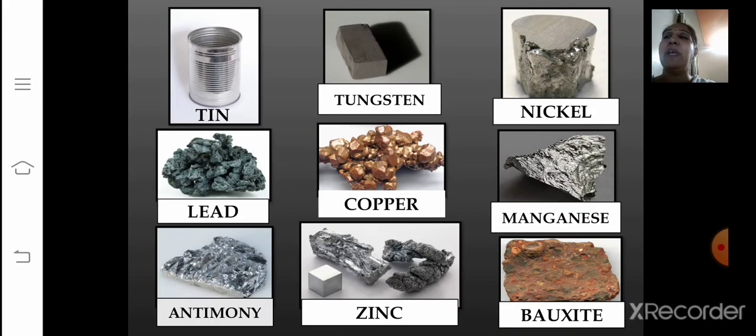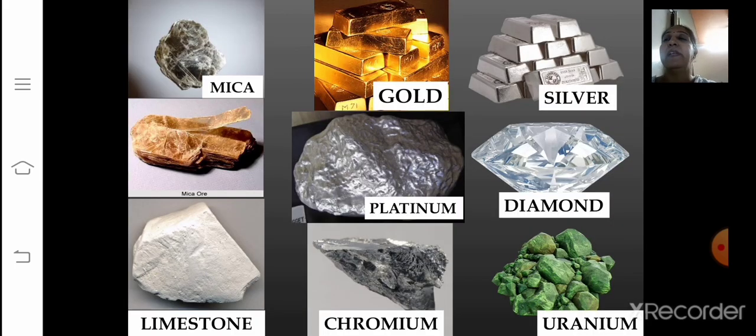Now here I have given you the images of minerals that you have learned in this chapter. That is the reason it has been labeled also. You can go through it very well. Tin, lead, antimony, tungsten, even copper, then zinc, nickel, manganese, bauxite, then mica, and mica ore is also given to you. Then limestone, gold, platinum, chromium, silver, diamond, uranium. These are some of the minerals whose images have been given to you so that you can understand it in a better way.